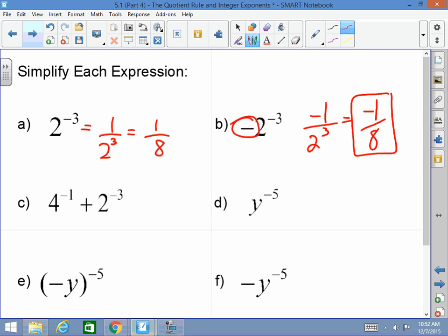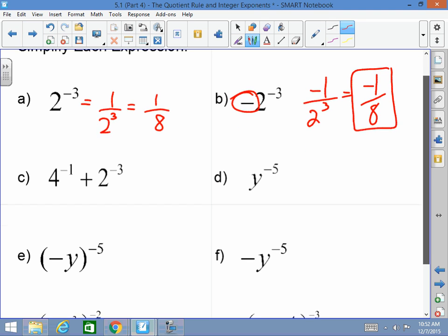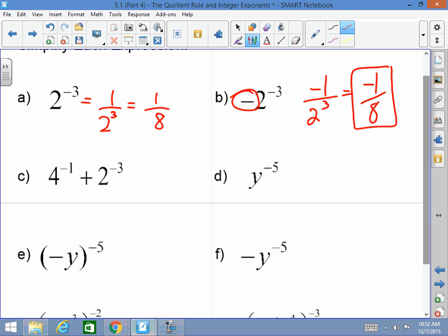You feel me? Okay. 4 to the negative 1 becomes 1 over 4, plus 2 to the negative 3rd becomes 1 over 2 to the 3rd, which is 1 over 8. Common denominator. This 4 becomes an 8. That 1 becomes a 2. So this is 3/8.